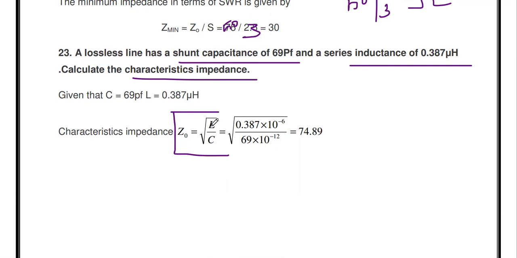The formula is square root of L by C. So here L is given, C is given. L is 0.387 into 10 to the power minus 6 divided by C, which is 69 pico. Pico means 10 to the power minus 12. So you substitute and find out the answer. So the answer is 74.89 ohms.